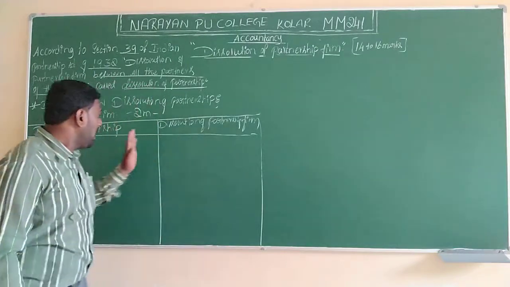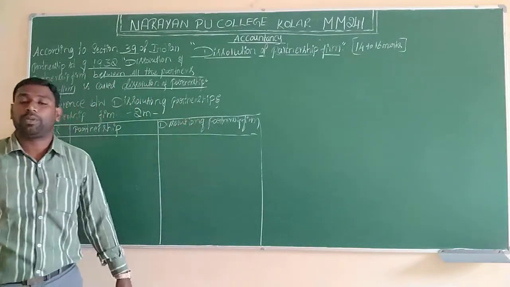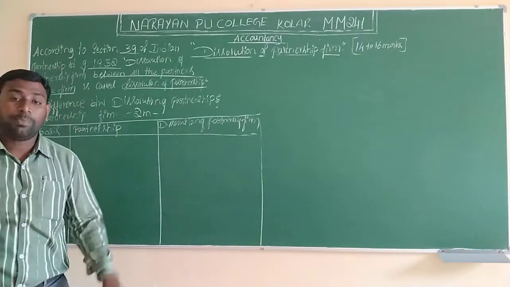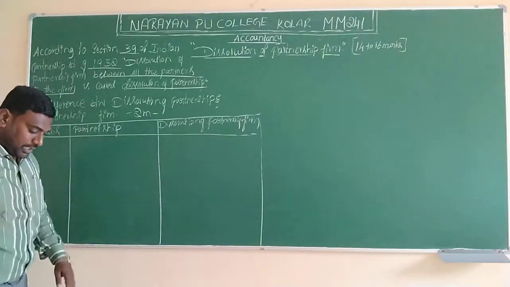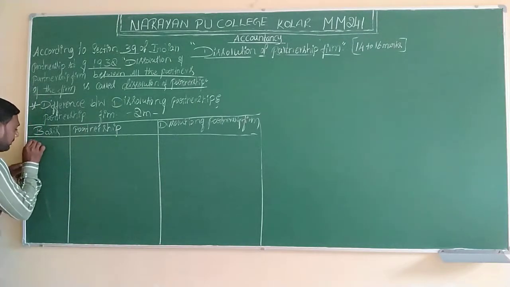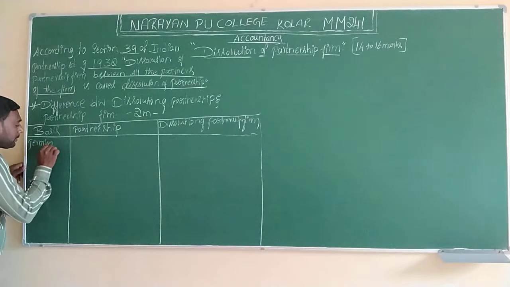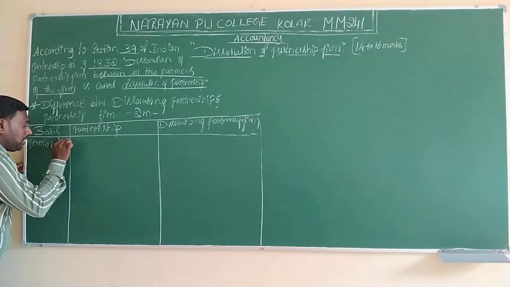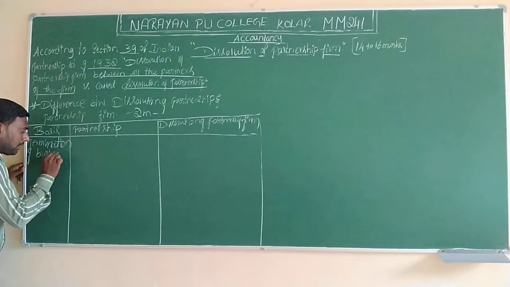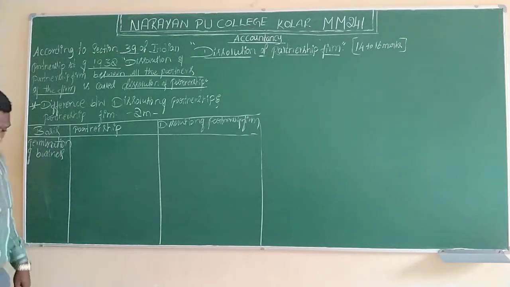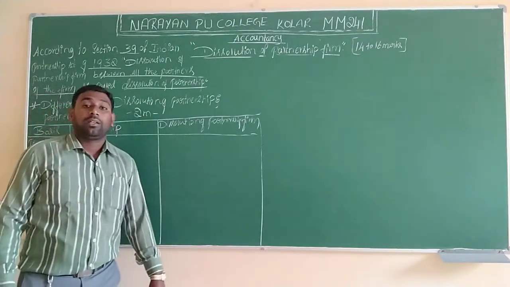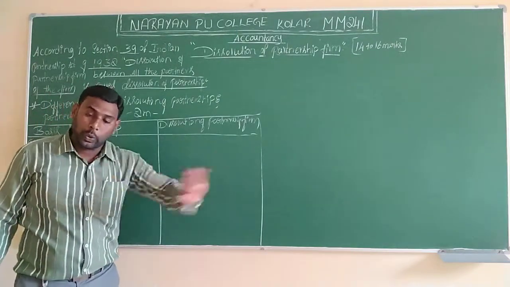These are the differences between dissolution of partnership and dissolution of partnership firm. The first basis is termination of business. Here termination is nothing but closing.